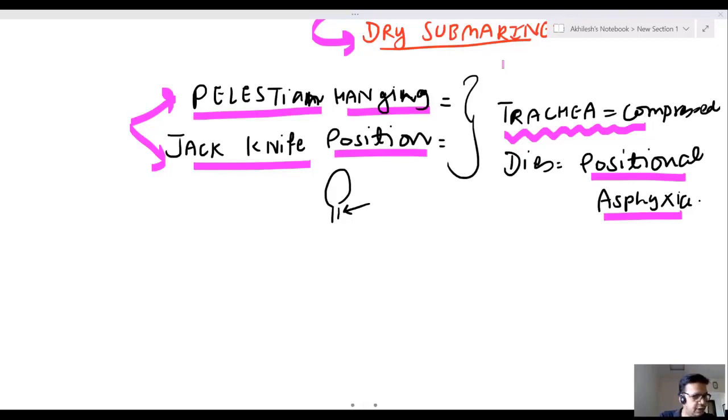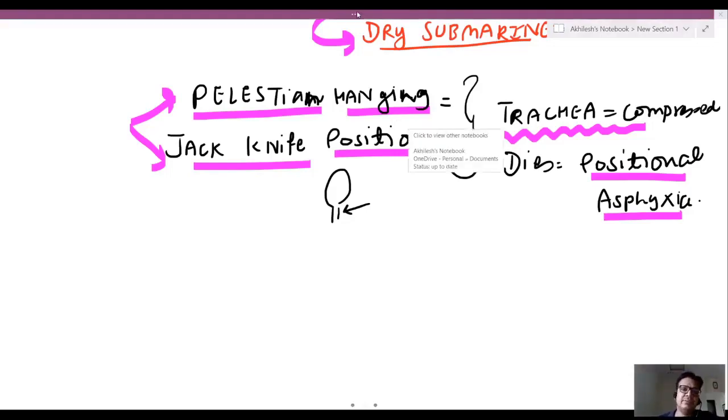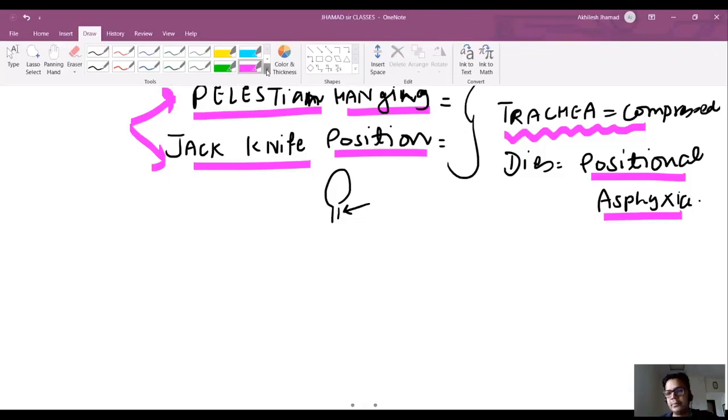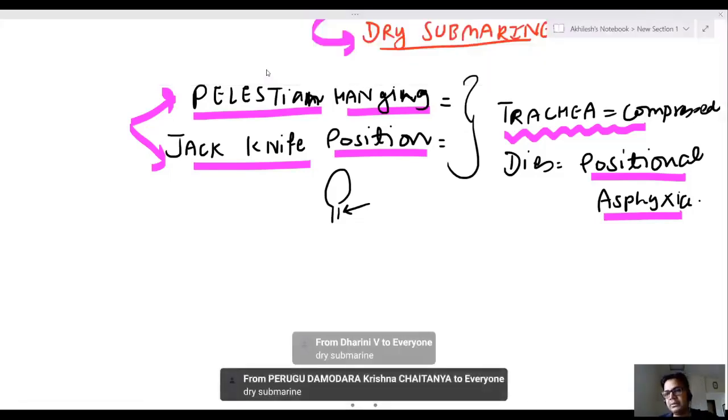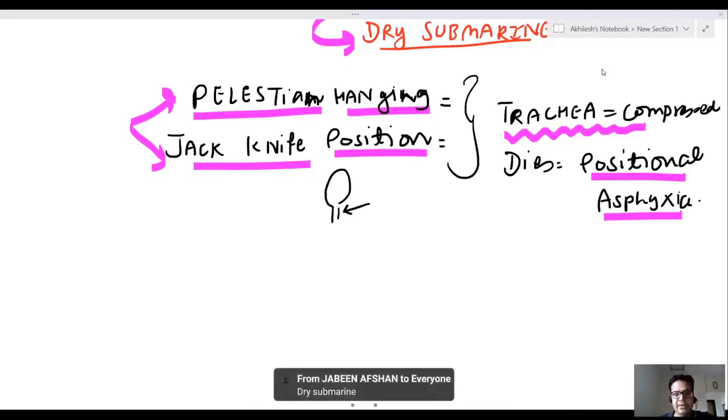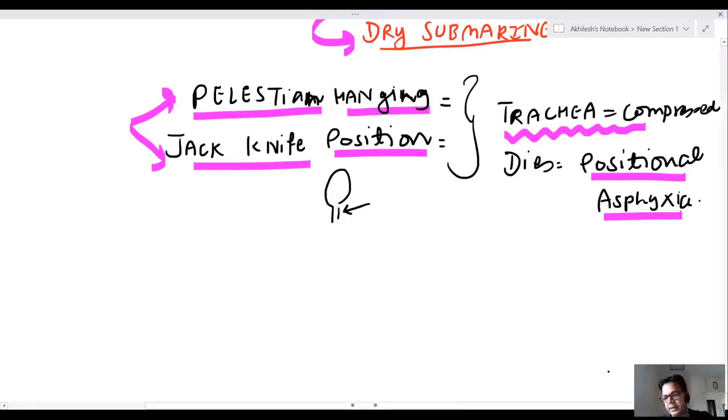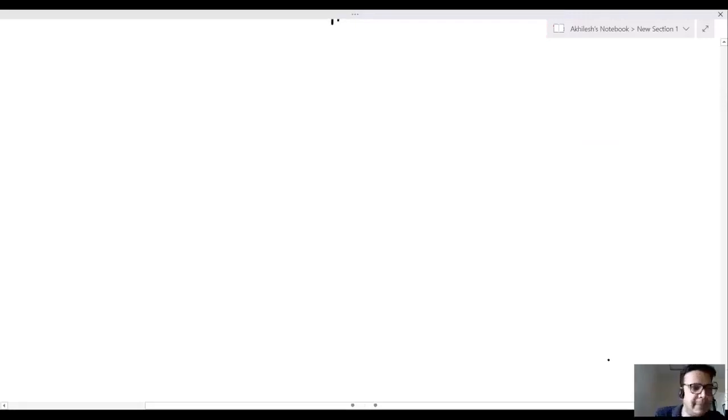Okay. So anyways, sir, these are the tortures. Plastic bag suffocation. What's the name of this torture? Yes, let me see your answer. It is dry submarine. Very good. If you are applying a plastic bag and the person is getting suffocated, this is known as dry submarine. Very good. Beating on sole is known as.